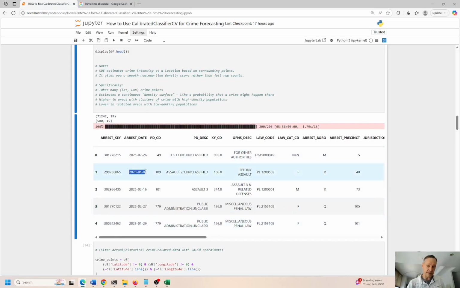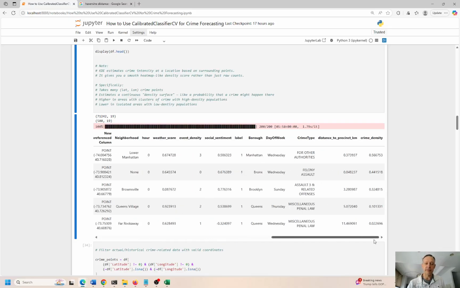That would help a lot, but they don't. So again, we're going to make that up and make it accurate and very realistic. But it just wasn't given to us, right? So I can't use what I don't have. We're going to look at the weather score, event density.